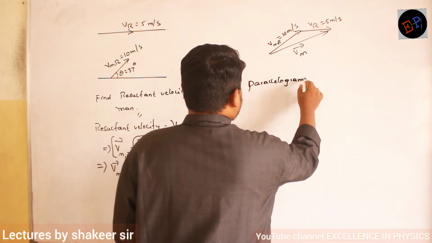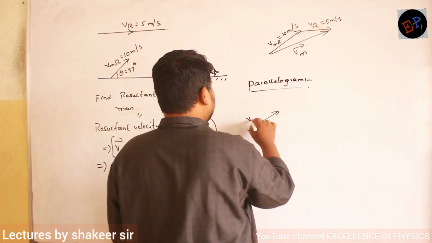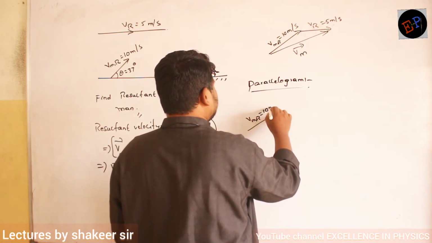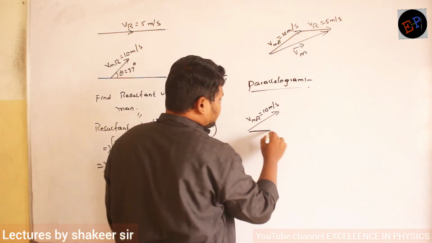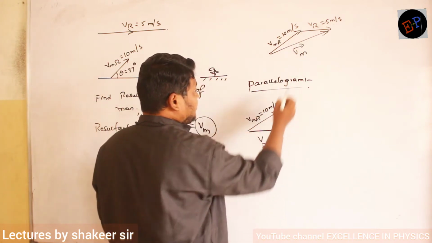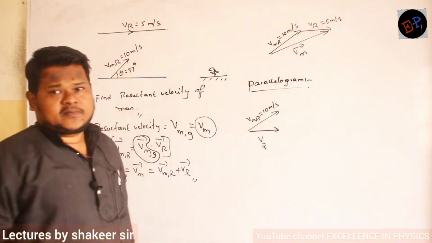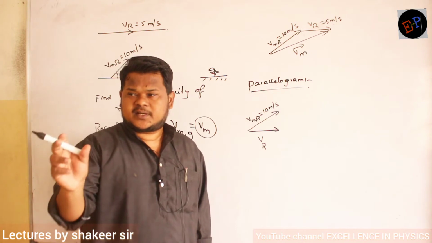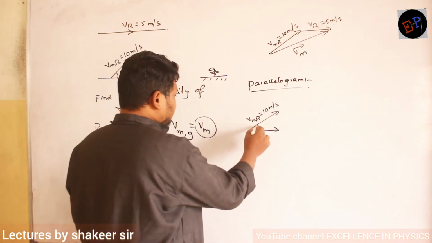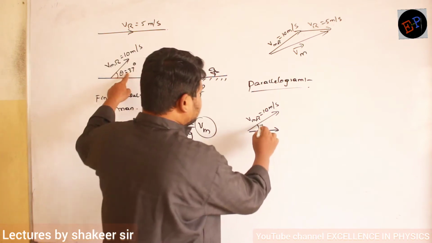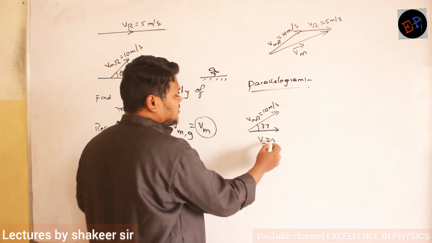Okay. So what is meant by the parallelogram rule of addition? This is VMR, velocity of man with respect to river, which is 10 meters per second. Now you take this VR and write it here. I can displace VR here also. A vector you can displace anywhere; just its direction and magnitude should not change. So what is this angle? If this angle is 37, this angle is also 37 only. So this is 10, and the VR value is 5.